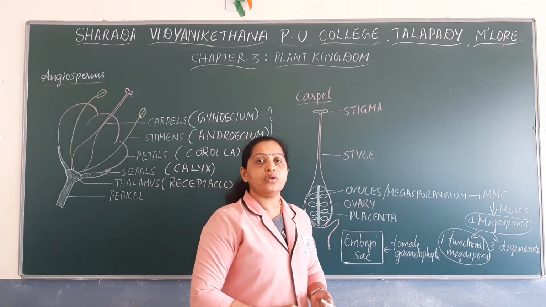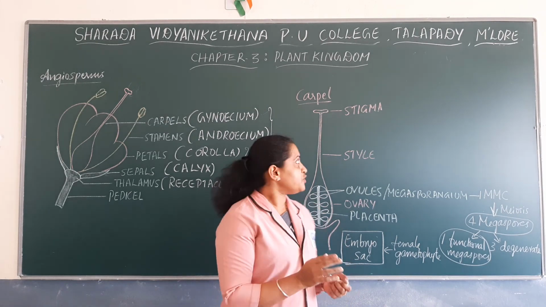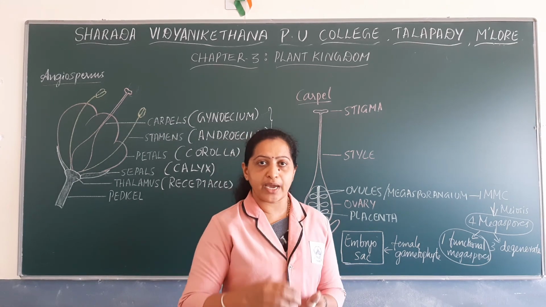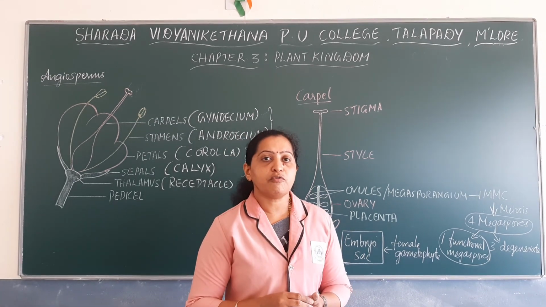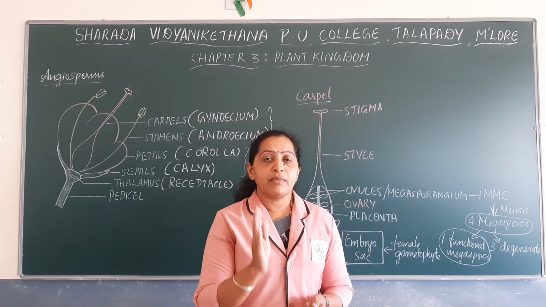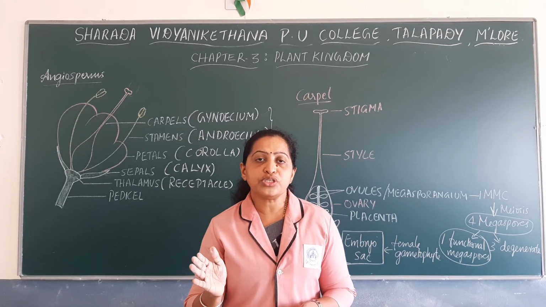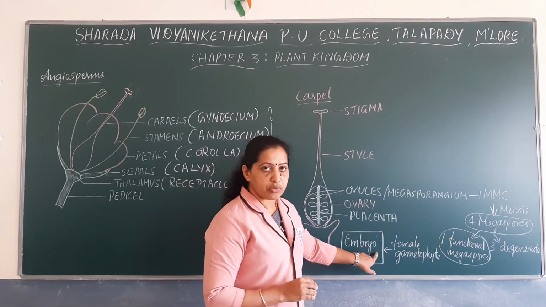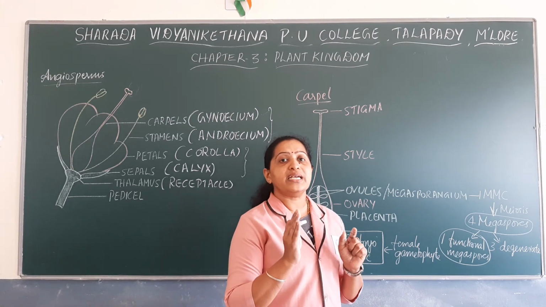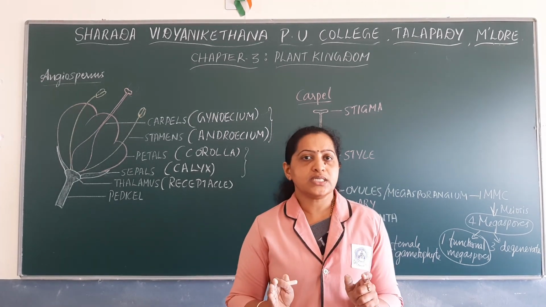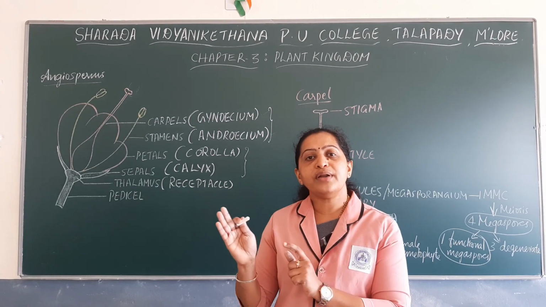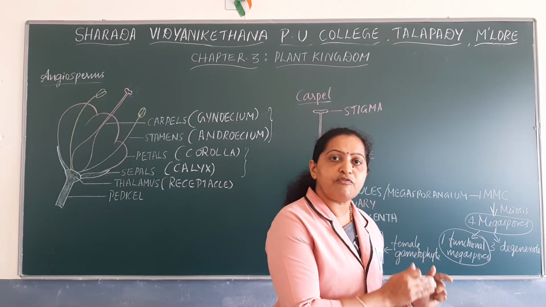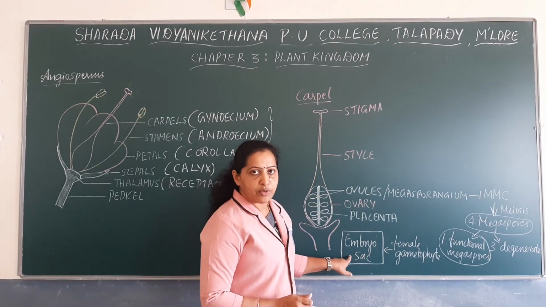So we have noted down that the male gametophyte is formed from the microspores. Female gametophytes are formed from megaspore. Remember that the male gametophyte of angiosperm is pollen grain, and the female gametophyte of angiosperm is embryo sac. You know that gametophyte is a plant body which produces gametes. So male gametes are formed inside the male gametophyte, that is pollen grain, and the female gamete is formed inside the female gametophyte, that is embryo sac.